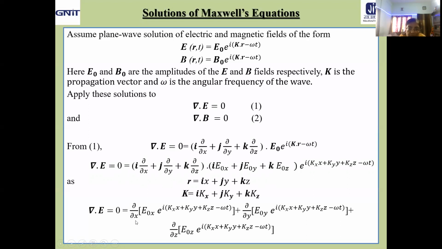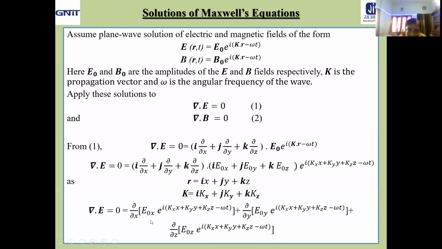Del dot E equal to 0 equal to, let us take the first term, i dot i: del/del x of E0x into e to the power i(kx x plus ky y plus kz z minus omega t), plus del/del y, that means j dot j, so del/del y of E0y e to the power i(kx x plus ky y plus kz z minus omega t). And the third term, k dot k will come, that means del/del z of E0z into e to the power i factor.